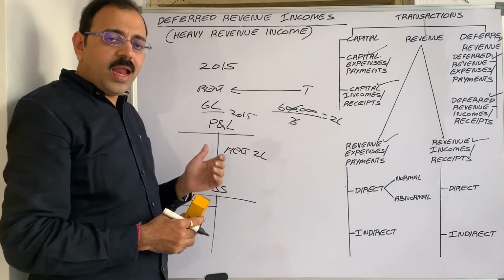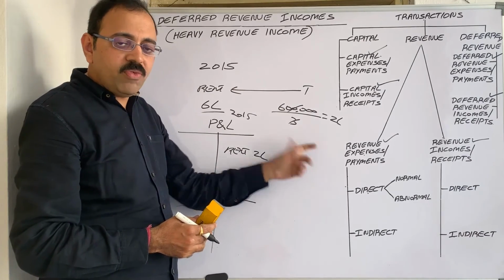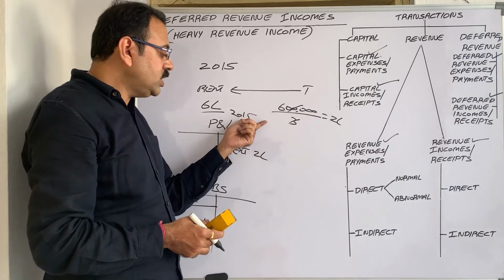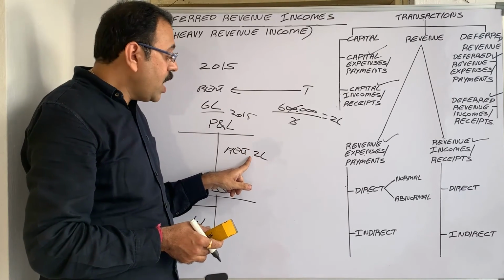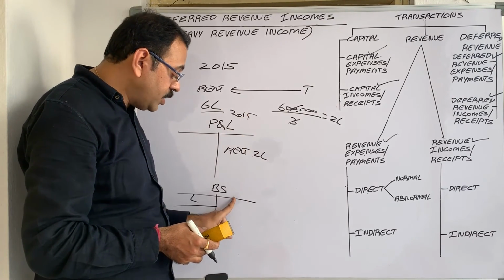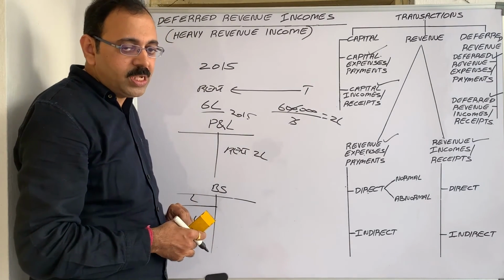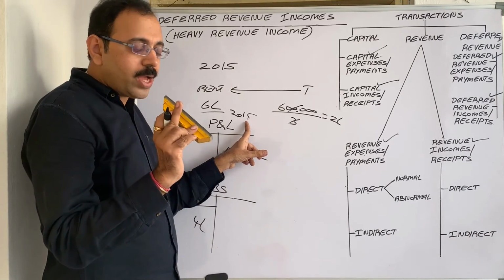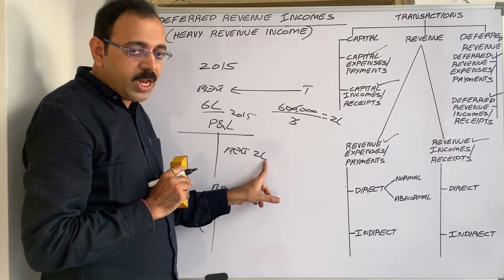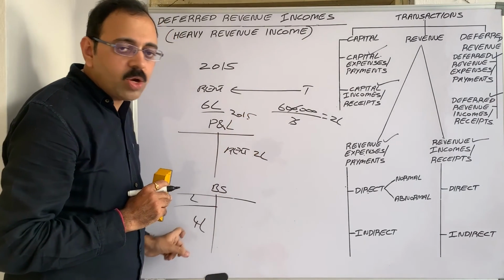Okay, like this, in 2016 and 2017 also we have to do. So in the 2016 P&L account, the credit side rent income will be 2 lakh rupees, and in the 2016 balance sheet liability side, rent appears with 2 lakh rupees. And in the 2017 P&L account, the last 2 lakh rupees income you have to credit to the P&L account, and in the balance sheet of 2017 you need not show anything.